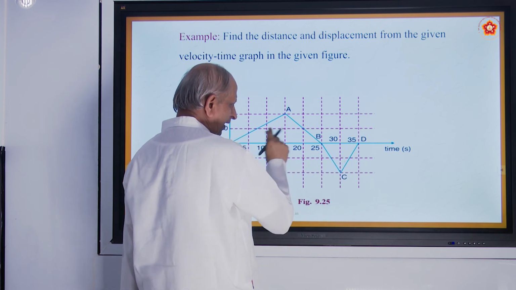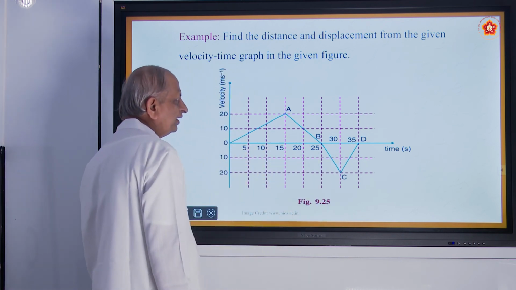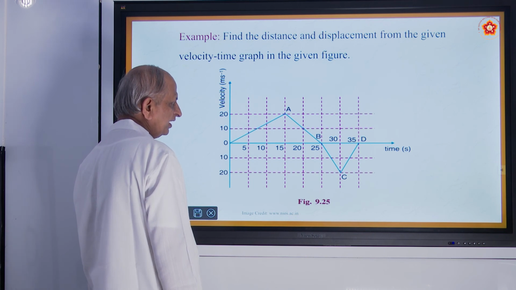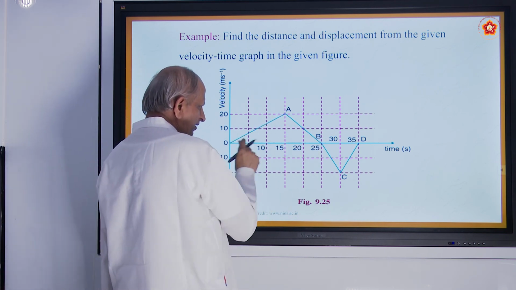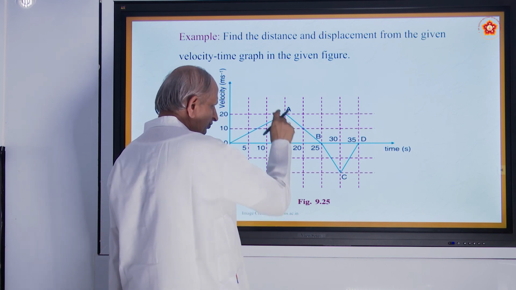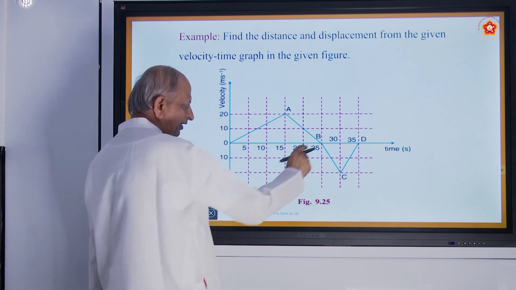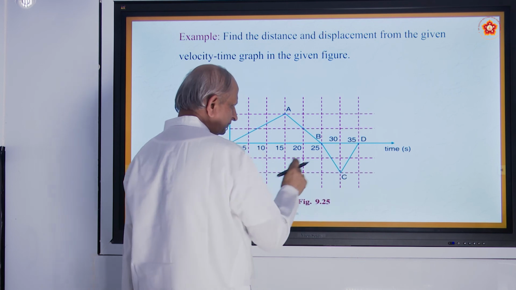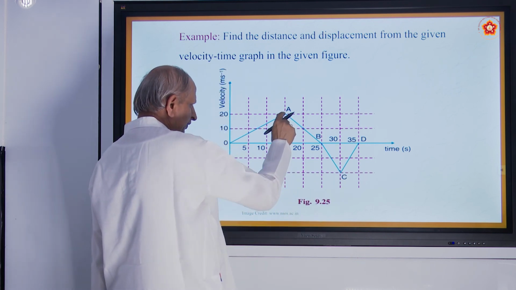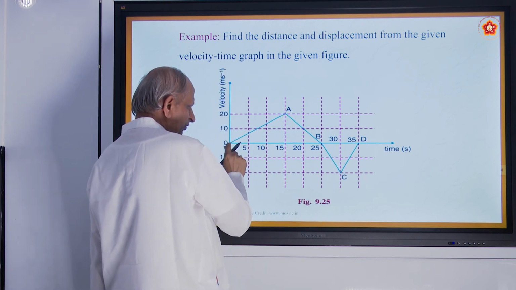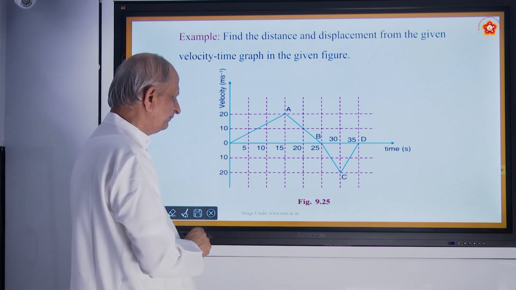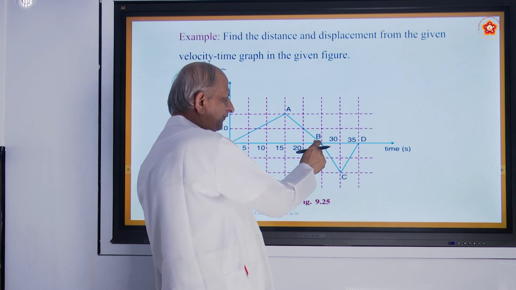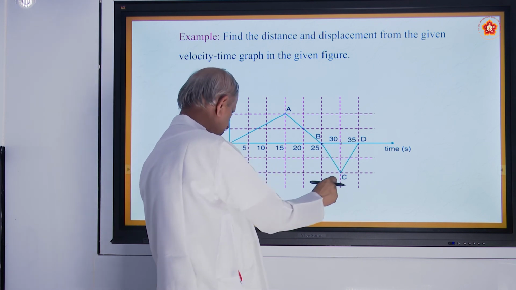If you add these two areas, that gives the distance travelled. How to find area? This is a triangle, half of base into height. Here also half of base into height. This height is say 20 and the base will be 25. So half into 25 into 20, and this is half into 10 into 20.